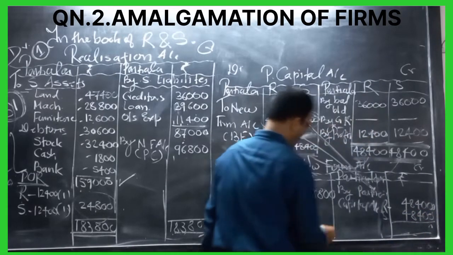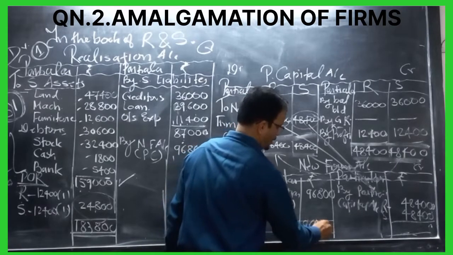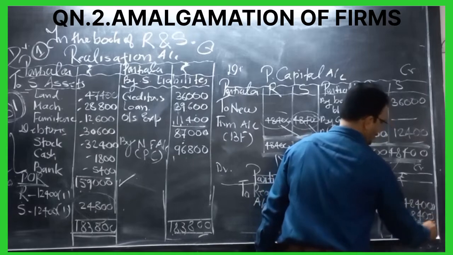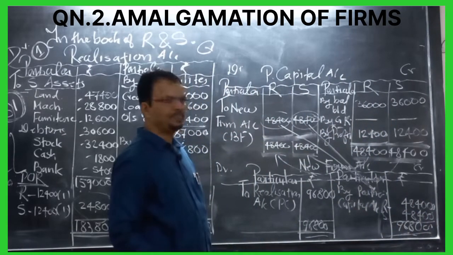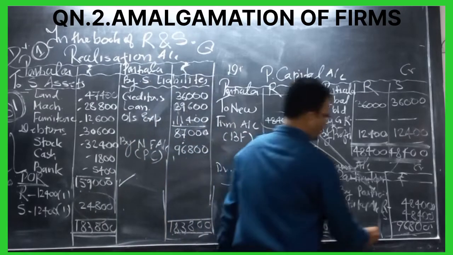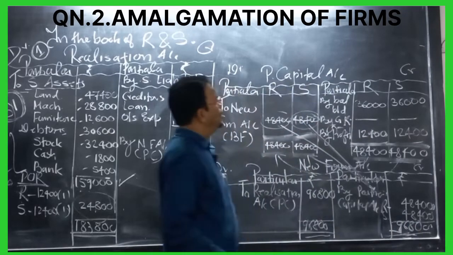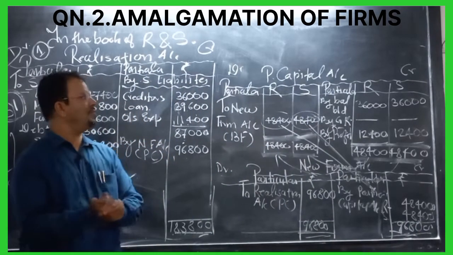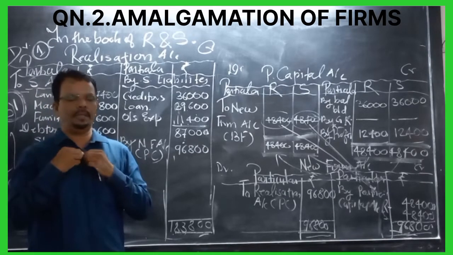Now this total should tally. How much should tally? 96,800, and this also 96,800. 0, 0, 8, 8 plus 8, 16, carry 1, 4 plus 4 plus 1, 9, 96,800. In this way we have to tally the new firm account in case of amalgamation of firms. Practice this sum and all the best for your exam.